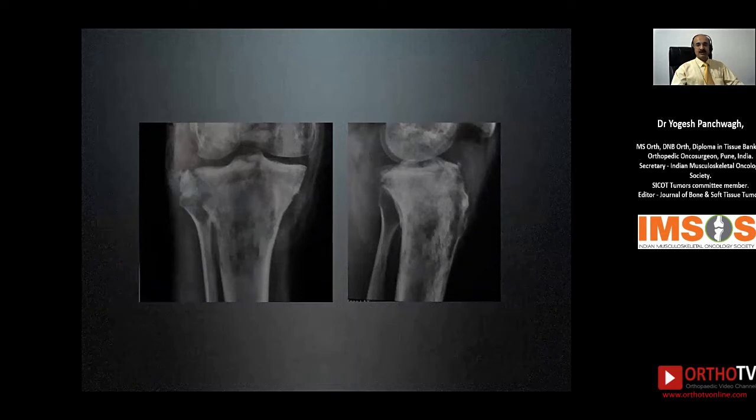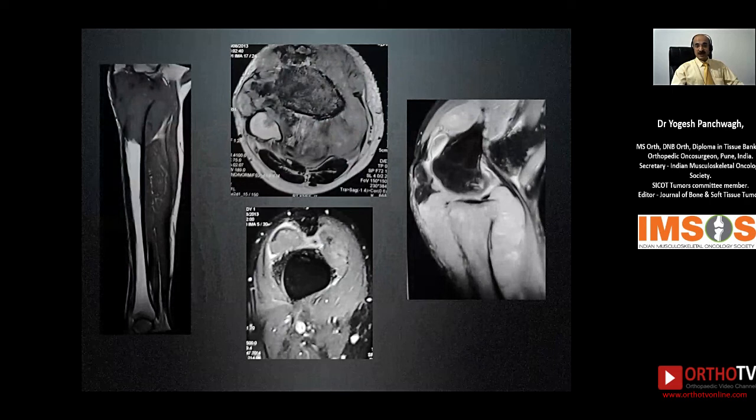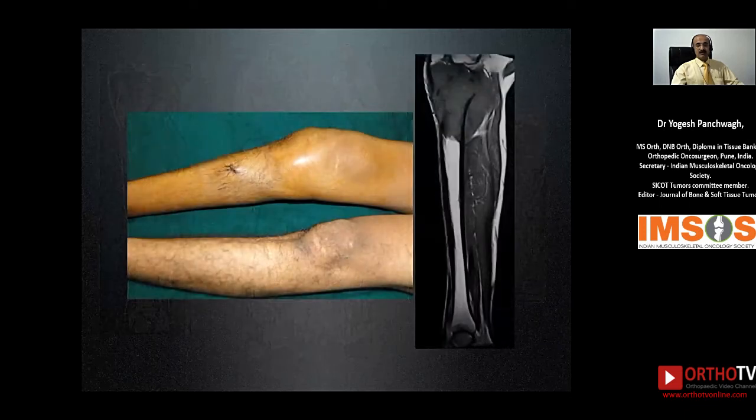The X-ray in this particular case shows that there is an aggressive looking lytic lesion in the proximal tibia, which is probably also involving the knee joint. Adequate imaging has to be done prior to any further treatment or biopsy. And as you can see, this is a big neoplasm which is involving the proximal tibia as well as the knee joint. And there are a few lymph nodes in the popliteal region, and there is a lesion seen in the suprapatellar area as well. This needs a biopsy, yes, but then when this was biopsied by an orthopedic surgeon, look where the biopsy scar has been placed.